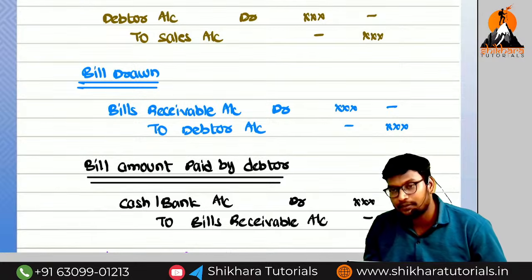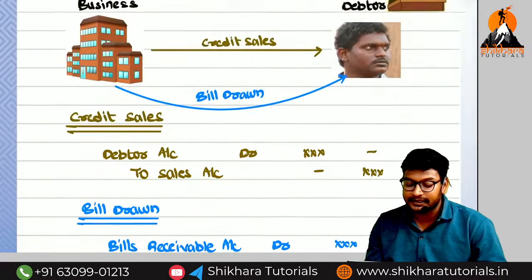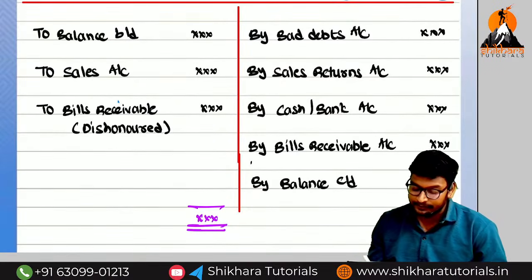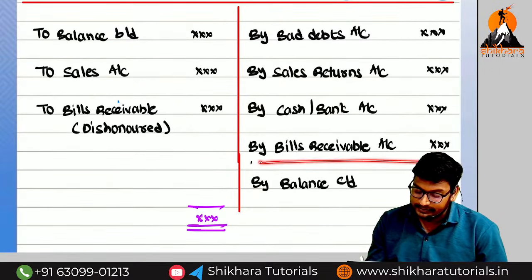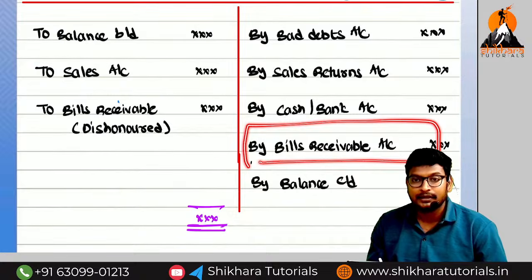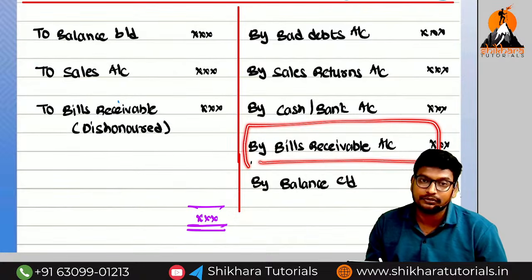Because of bills receivable, debtor value decreases. If the debtor value decreases, which side do we need to record? Credit side, by bills receivable. What is the entry for this one? Bills receivable account debited to debtor account.